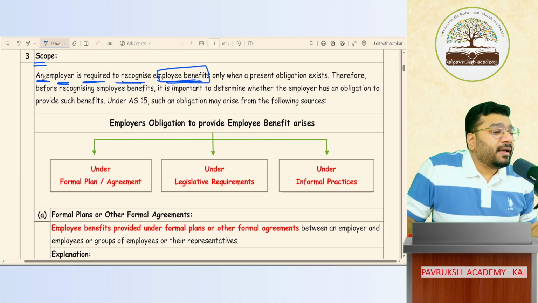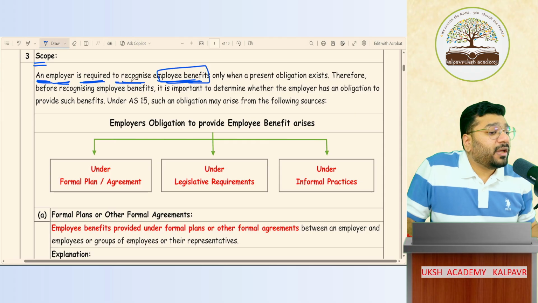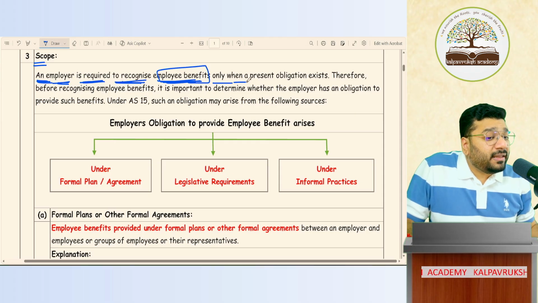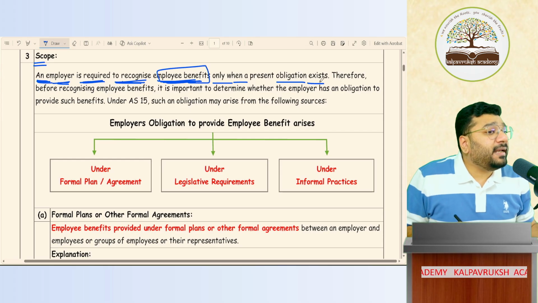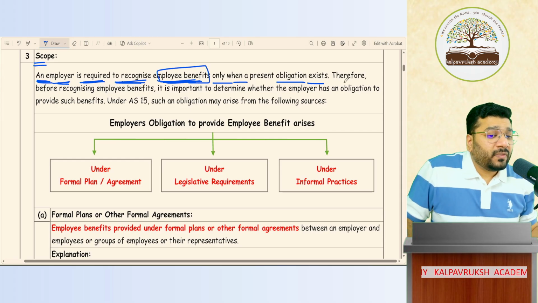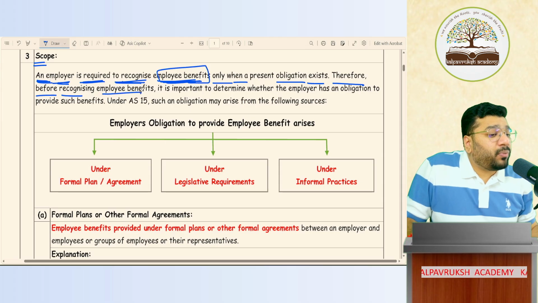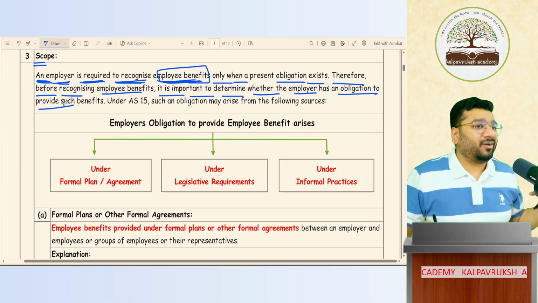An employer is required to recognize employee benefit only when there is an obligation to pay that employee benefit. Therefore, before recognizing employee benefit as expenditure and liability, it is important to determine whether the employer has an obligation to provide such benefit or not.